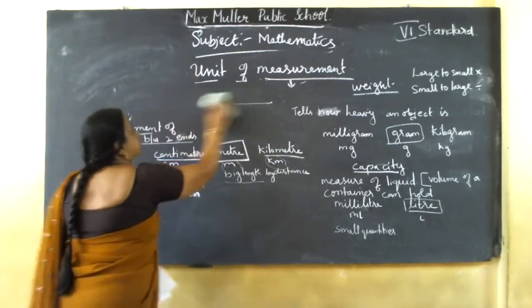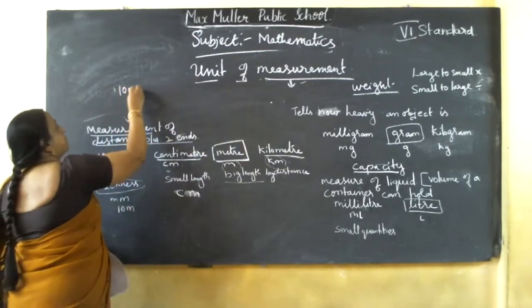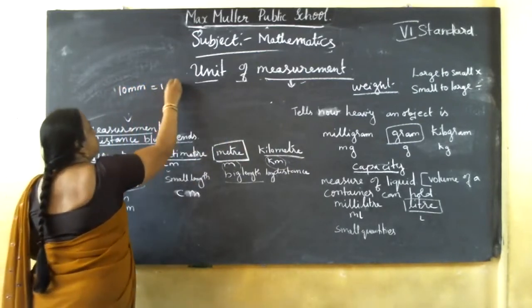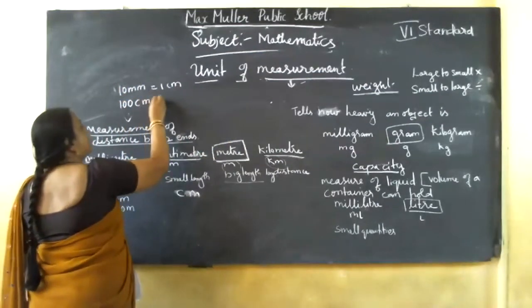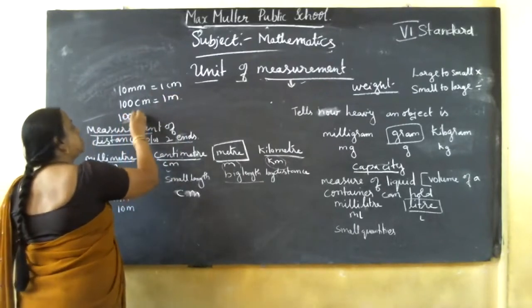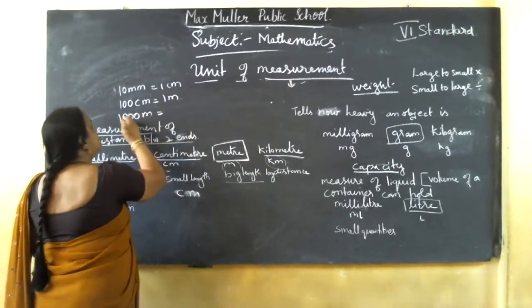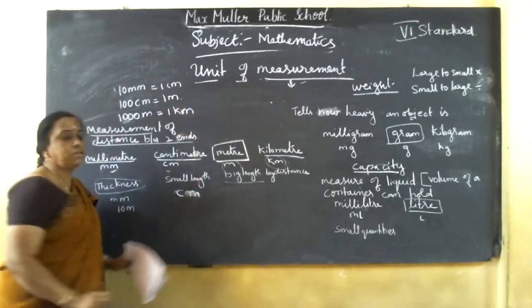I'll show you. So here 10 mm equal to 1 centimeter, then 100 centimeter equal to 1 meter, and 1000 meter equal to 1 kilometer. You should keep this in your mind.